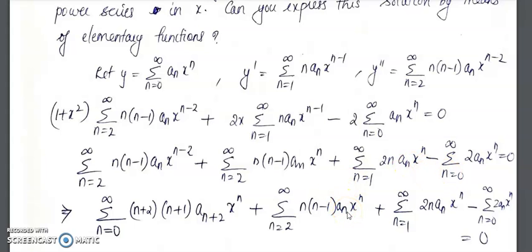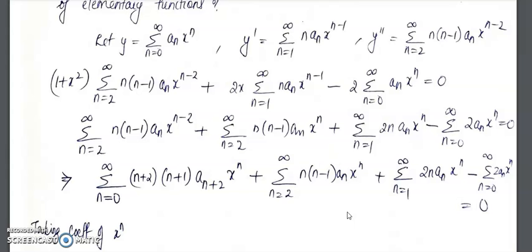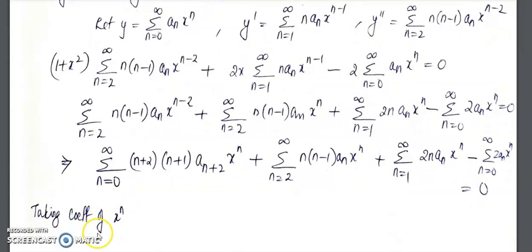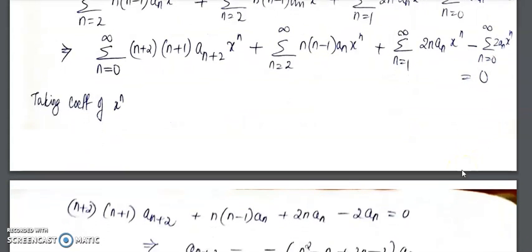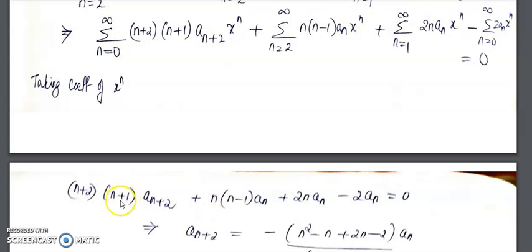So what we are going to do is equate the coefficient of x^n on both sides. So that will be equal to 0, because the right hand side is 0, so the coefficient on the left is 0. So taking the coefficient of x^n we will get n plus 2 into n plus 1 a_(n+2) plus n into n minus 1 a_n plus 2n a_n minus 2a_n equal to 0. So this is the equation we are getting.